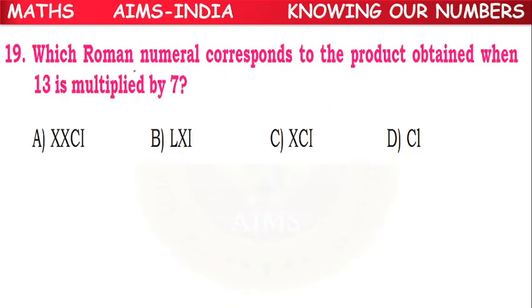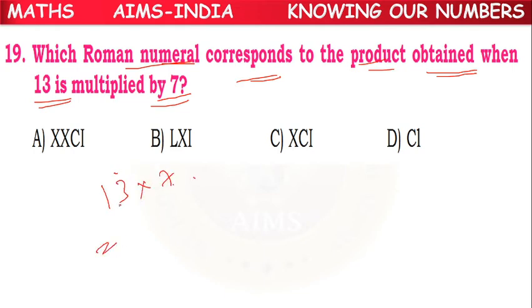Next, which Roman numeral corresponds to the product obtained when 13 is multiplied by 7? When 13 is multiplied by 7, what is the answer? 7 3 times 21, 2 is remaining. So 2, 7, 1 is 7 plus 2, 9. 91 is the